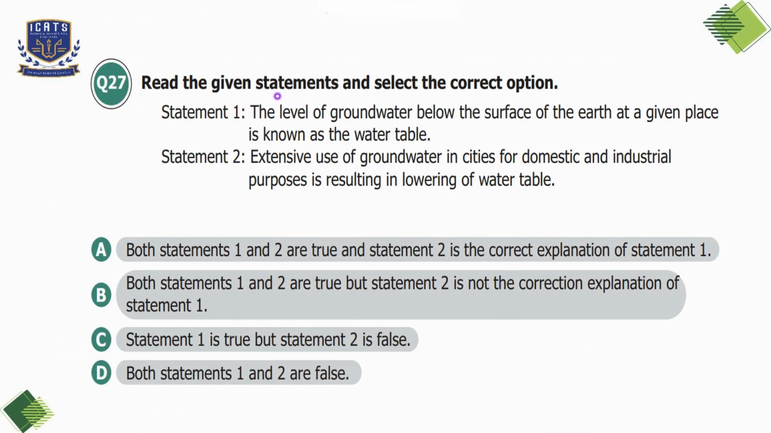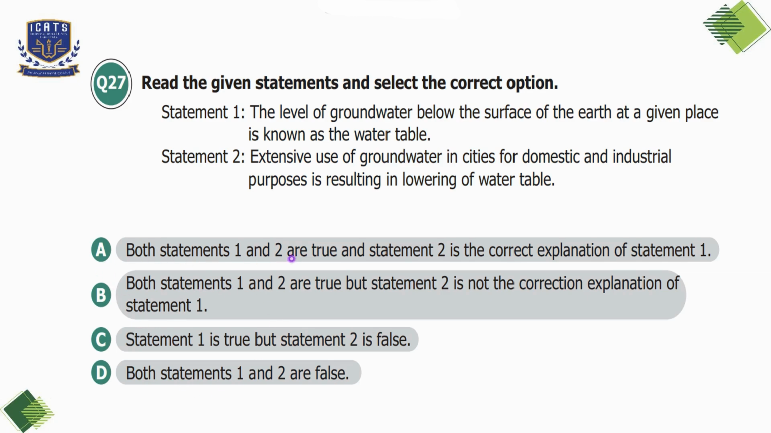Question number 27, read the given statements and select the correct option. Statement 1, the level of groundwater below the surface of the earth at a given place is known as water table. Statement 2 is extensive use of groundwater in cities for domestic and industrial purposes is resulting in lowering of water table. Statement 1 is true because the water table is the upper level of groundwater that exists beneath the earth's surface. And the second statement is also true because overuse of groundwater decreases the underground reservoirs, causing the water table to drop. So here, let's read the options.